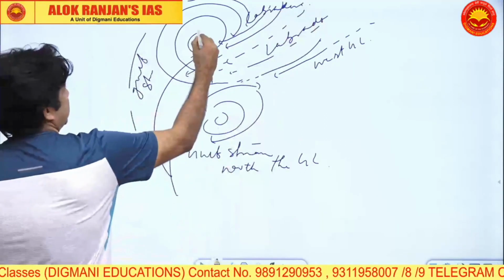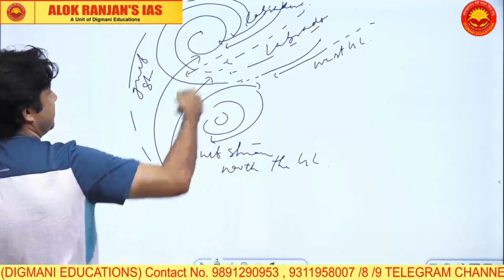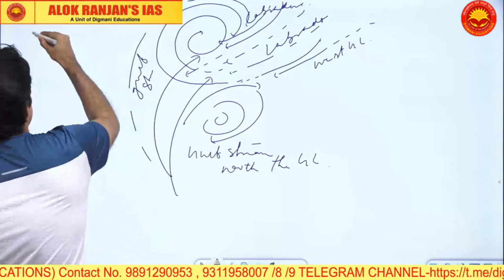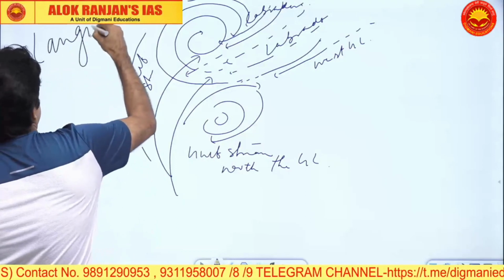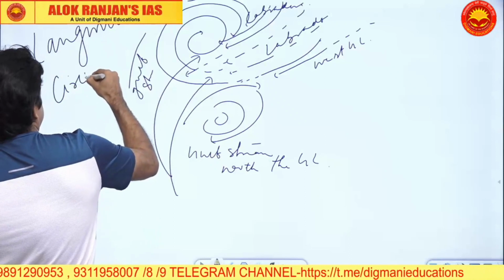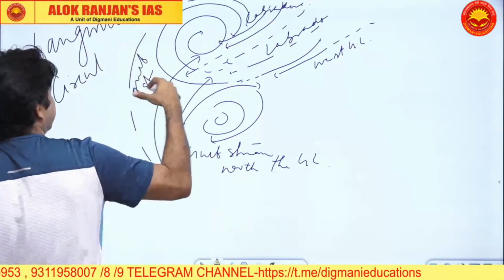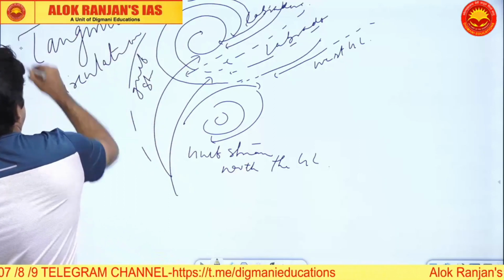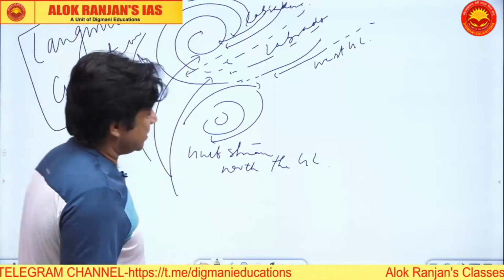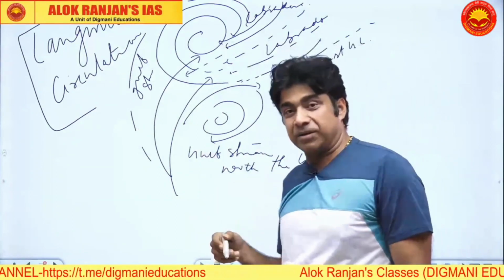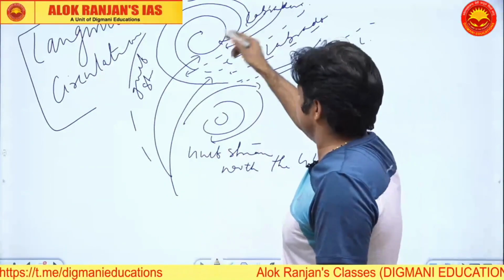Now, such circulatory mixing, or three-dimensional mixing of the cold and warm currents, will be called Langmuir circulation, because Langmuir, as a scientist, discovered the eddy formations and the circulatory pattern, the formation of these whorls here.